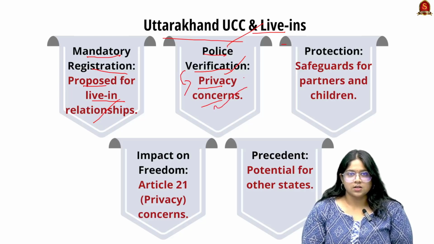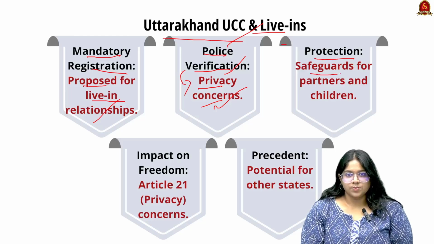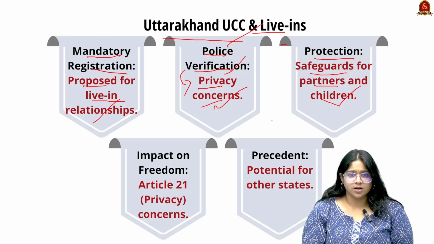So when there is intervention of the state in itself, the privacy has been hindered somewhere. Next is on the idea of protection. Here there have been safeguards given for both the partners as well as the children who are born out of live-in relationships, and they are considered to be legitimate. Next is the impact on freedom. Here, as I told before, Article 21 has been highly hindered due to the privacy concerns.